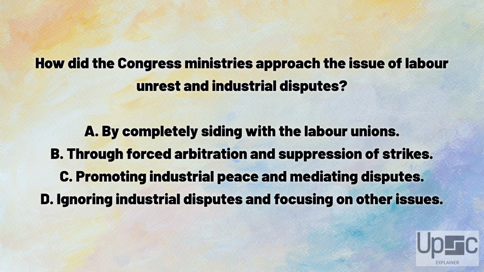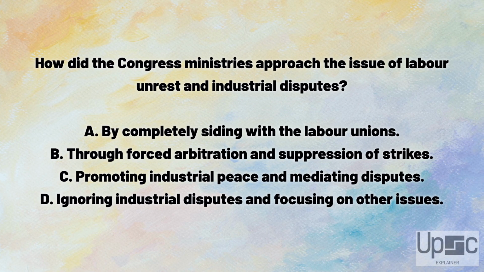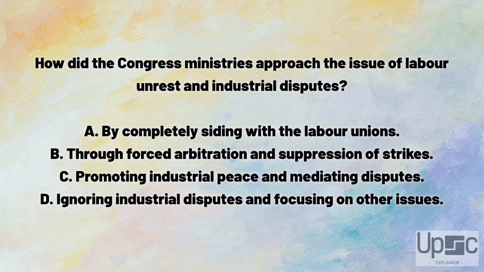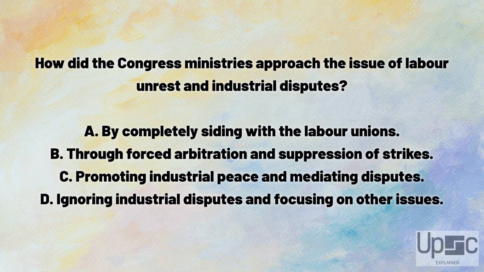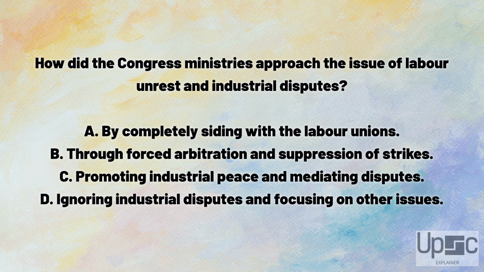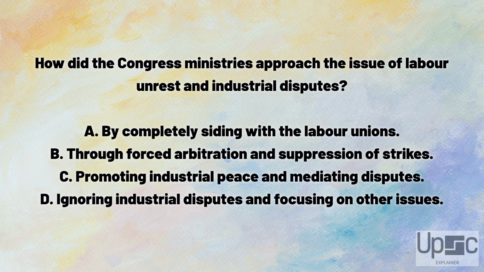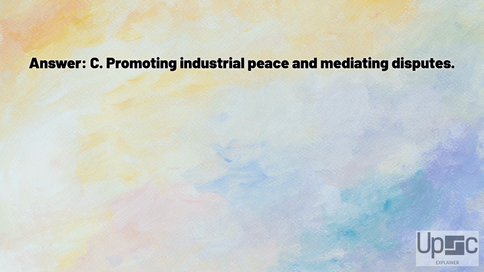How did the Congress ministries approach the issue of labor unrest and industrial disputes? A. By completely siding with the labor unions. B. Through forced arbitration and suppression of strikes. C. Promoting industrial peace and mediating disputes. D. Ignoring industrial disputes and focusing on other issues. Answer. C. Promoting industrial peace and mediating disputes.